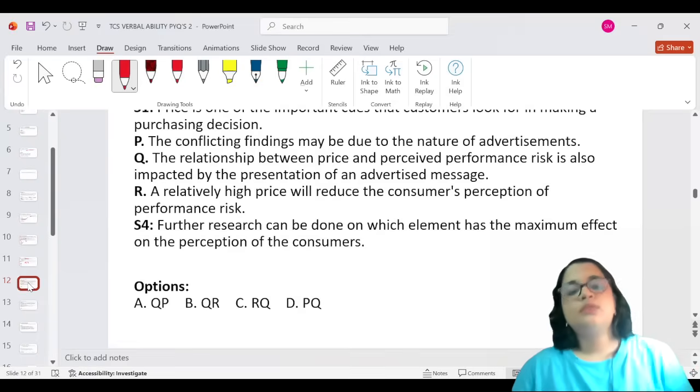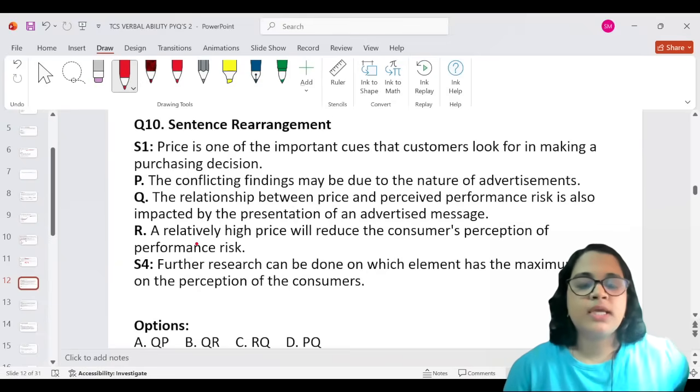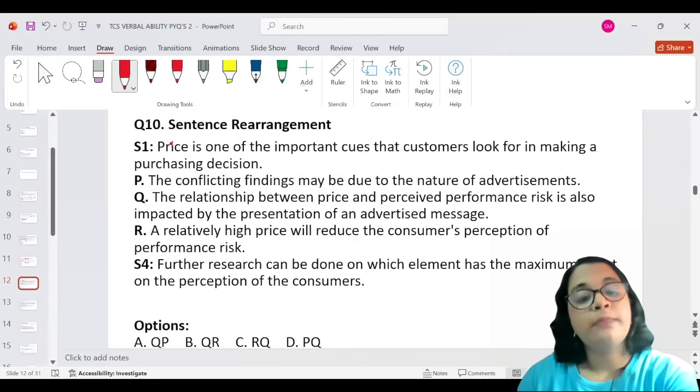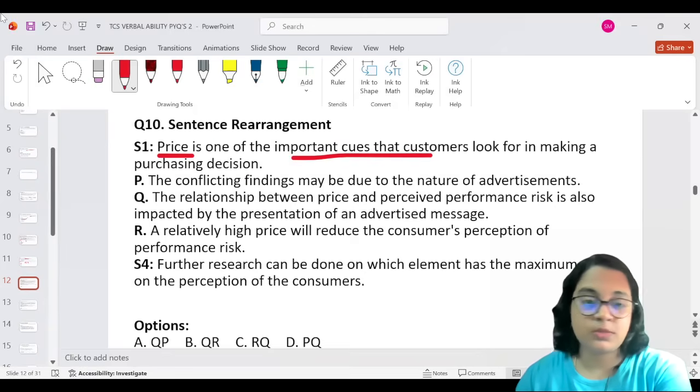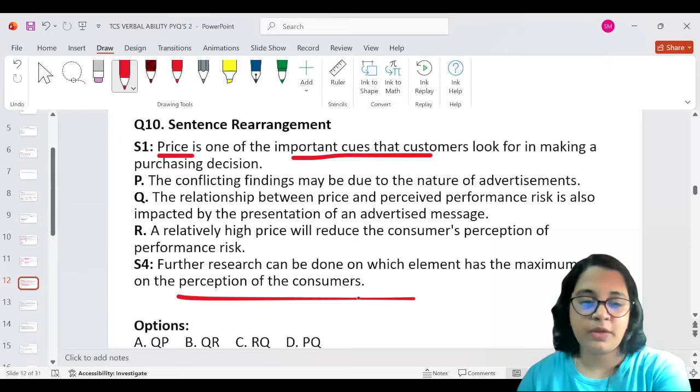Okay, let's go to the next question. This is again a sentence rearrangement question. And okay, let's read it. Price is one of the important cues that customers look for in making a purchasing decision. Okay, they're talking about customers and prices. Further research can be done on which element has the maximum effect on the perception of the consumers.